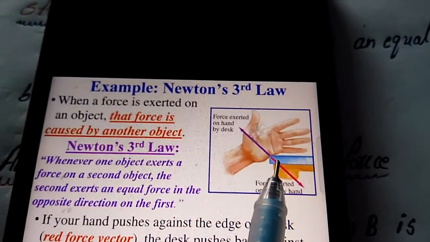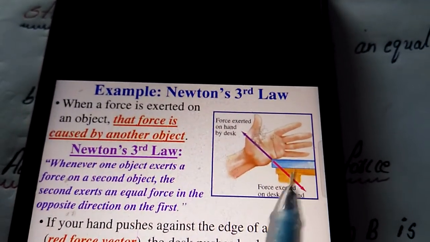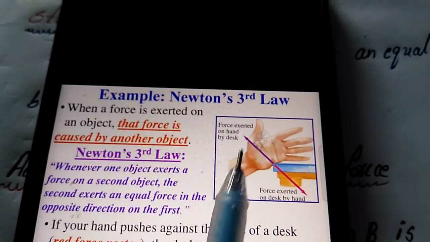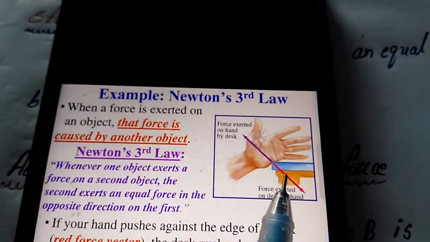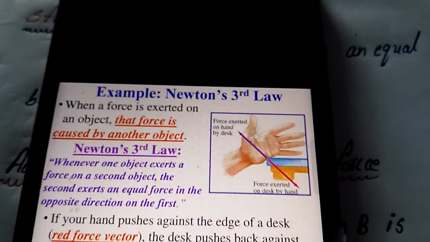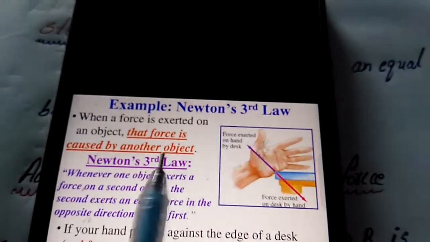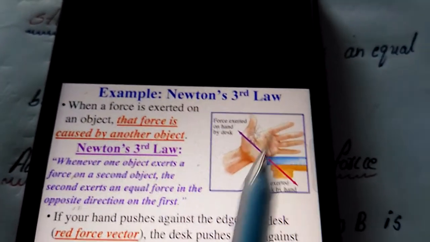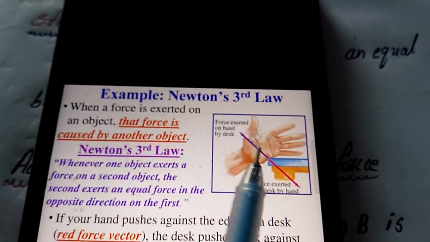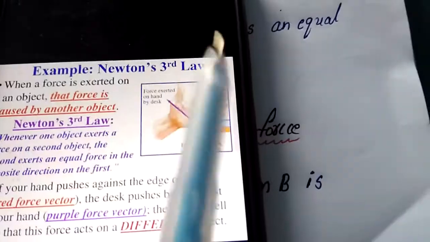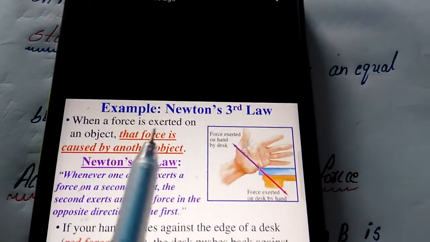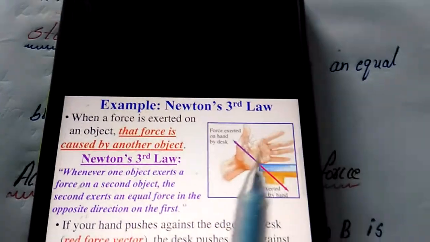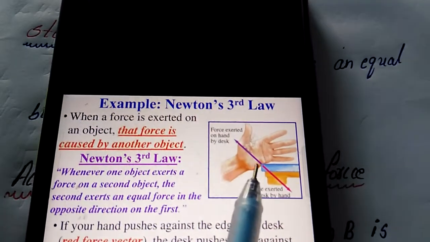The desk reacts on the hand. That means it is an equal and opposite reaction. The hand applies force in this direction, and the desk applies force in the opposite direction. Here they apply the same amount of force. So when a force is exerted on an object, that force is caused by another object. They react on one another and are dependent on one another.